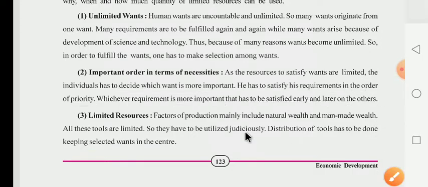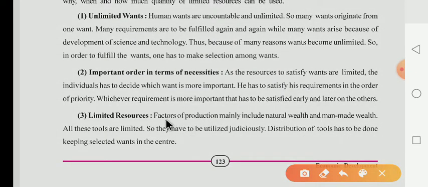Our next, third topic is limited resources. Factors of production mainly include natural wealth and man-made wealth. Here you have been given the factors of production, and you know about that. Which are the factors of production? Land, labor, capital, and entrepreneurship. They mainly include natural wealth and man-made wealth. All these tools are limited.